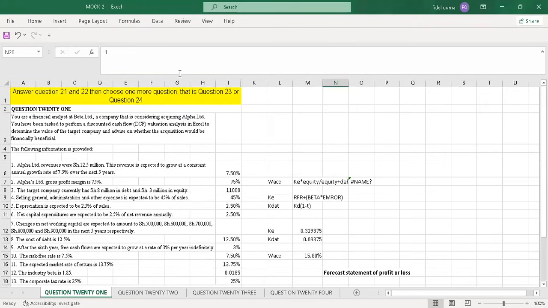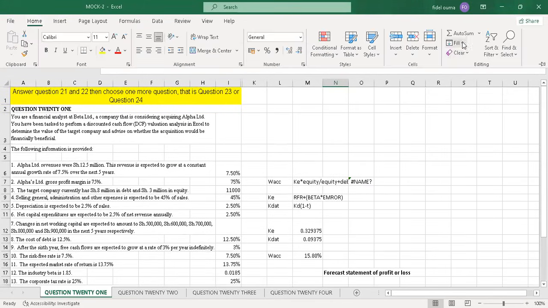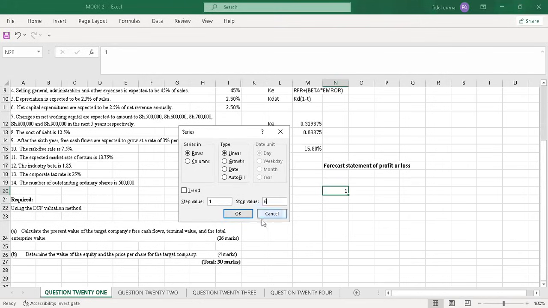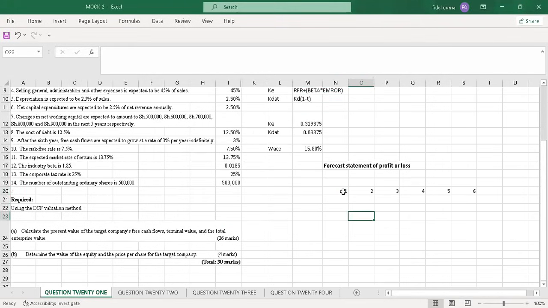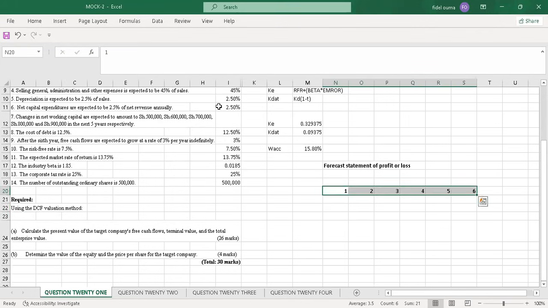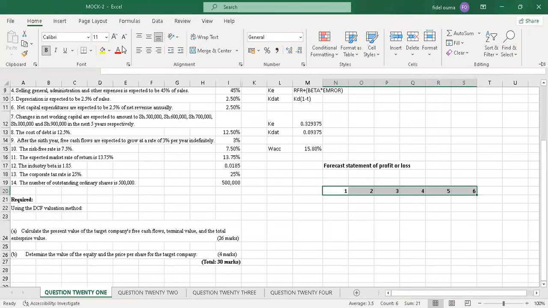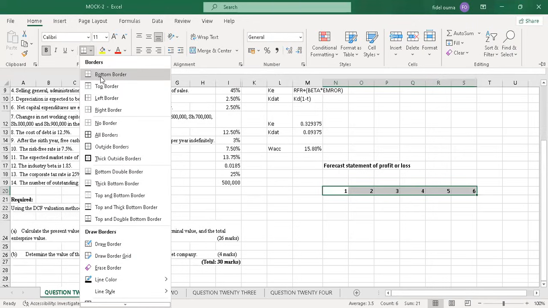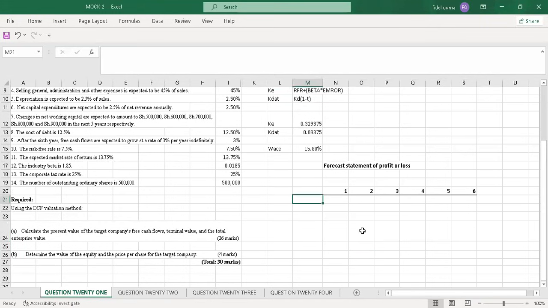So I'll just come here and go to Home, then Fill, then Series, and it's on a row. My stop value will be 6, so that when I enter, it will be up to 6 years. I'll just create a bottom border here. Because you know the format for profit or loss, I'll start with the revenue. So I'll write revenue.